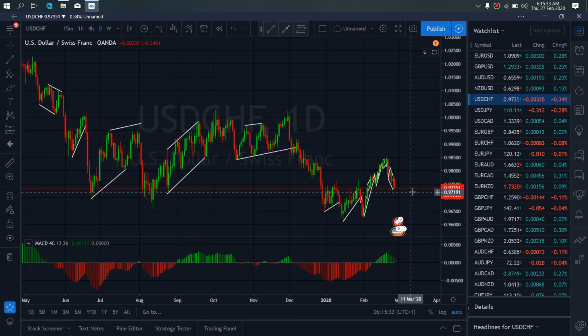On dollar Swiss for today, dollar Swiss is still dropping. We expect more drops downside that will complete this running flat before it will reverse and restart back the buy momentum.